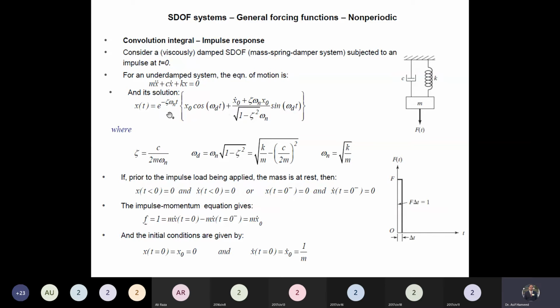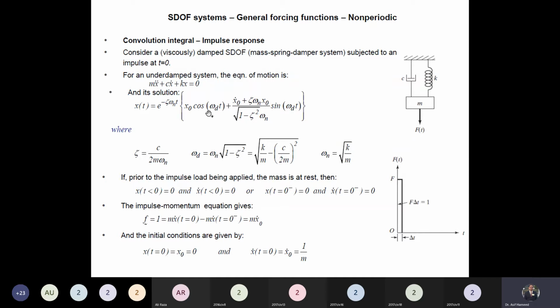This is the displacement response of damped function, underdamped. This is the displacement response of an underdamped single degree of freedom system having the angular frequency equal to omega d. So here we have the trigonometric function, and this is the decay function, the exponential function.